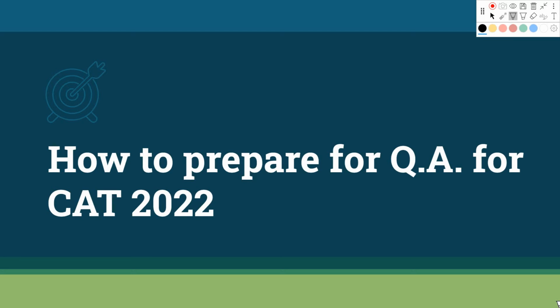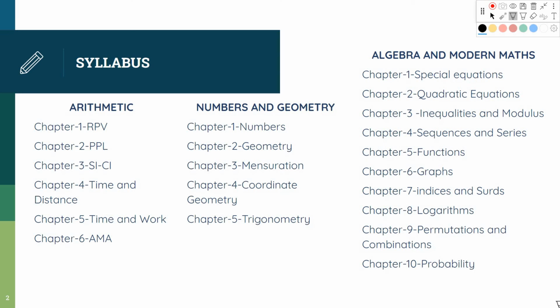Hello everyone, in this video I'll be talking about how to prepare for CAT 2022. So let us look at the syllabus first. I have divided the syllabus into three major blocks, that is arithmetic, numbers and geometry, algebra and modern maths.